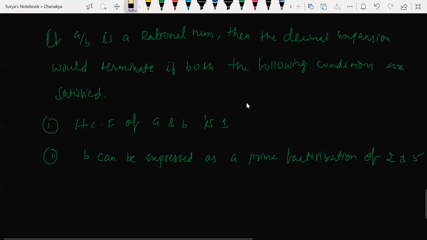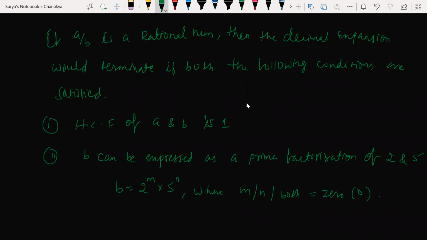What is the meaning of this? B can be expressed as prime factorization of 2 and 5. That is, we can write B is equal to 2 to the power of m into 5 to the power of n, where m and n can both be equal to 0. Correct?